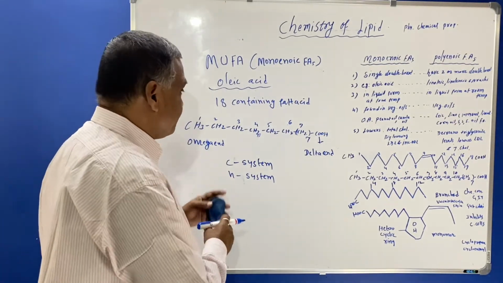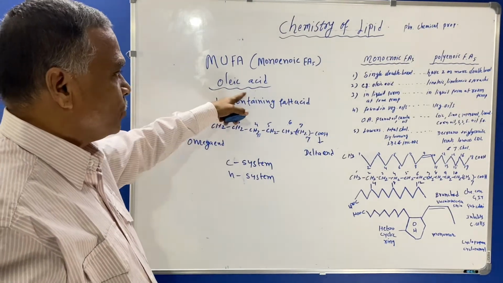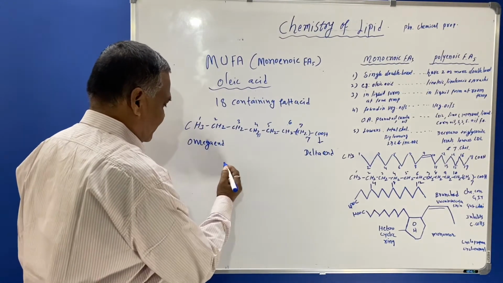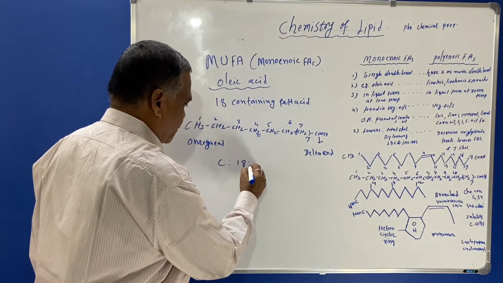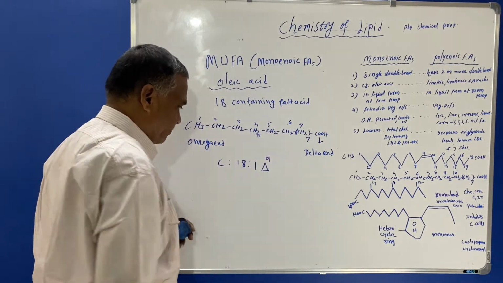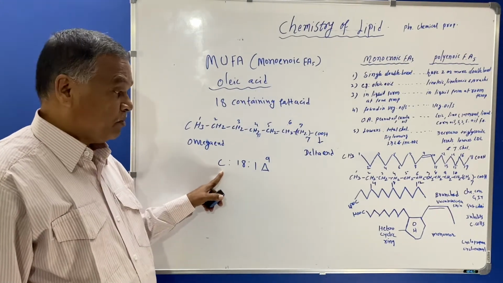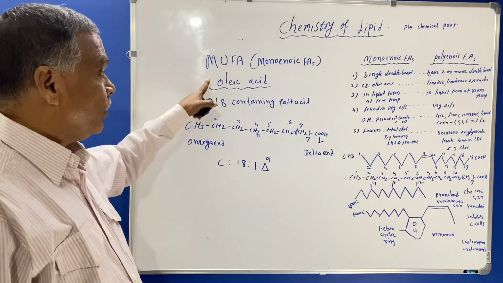In the C system, the double bond for oleic acid is written as C 18:1 delta 9. This is the representation of the double bond for oleic acid.